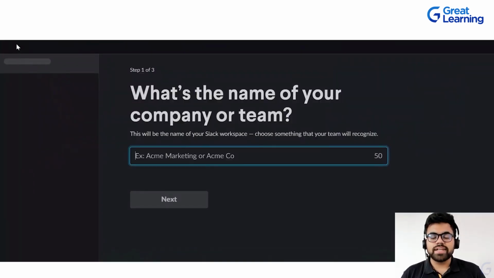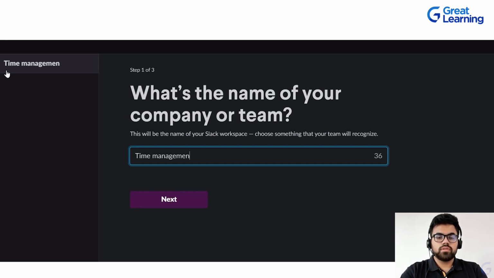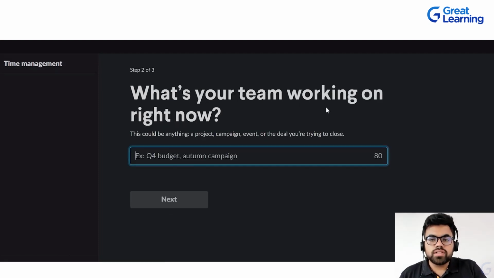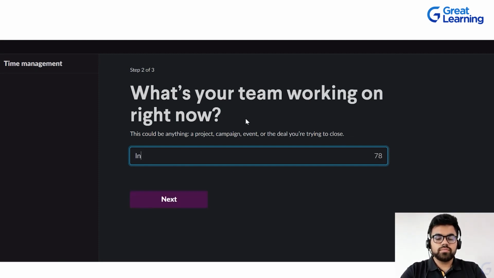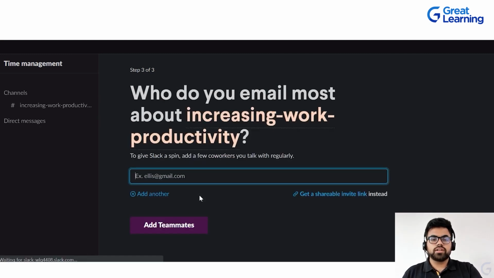So after creating your account, there are a total of three steps that need to be followed. The first step is that they will be asking you what is the name of your company or the team that you are trying to build? Okay, let's just say we create a team called Time Management. All right. So you can create a team. Next is, what is the team currently working on? You could type anything. You would type increasing work productivity, right? You can create this.